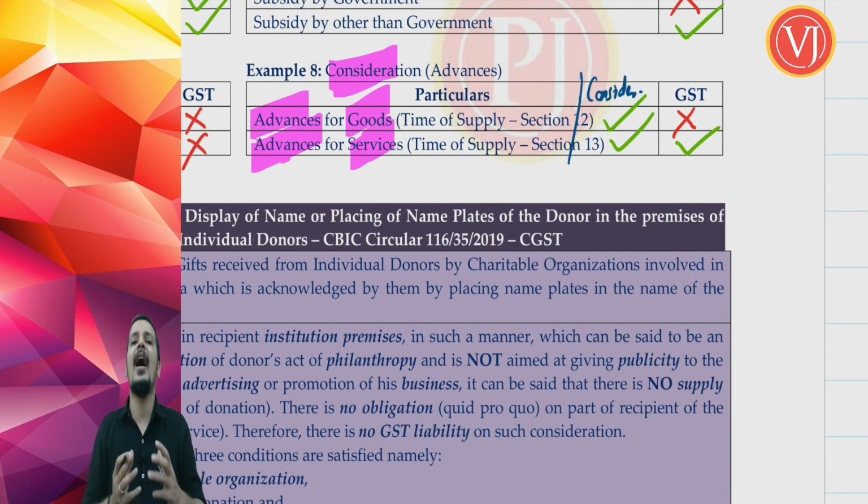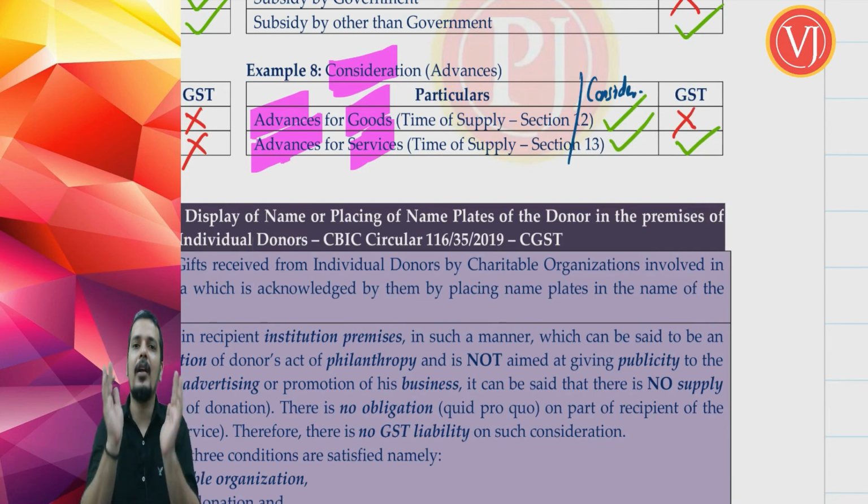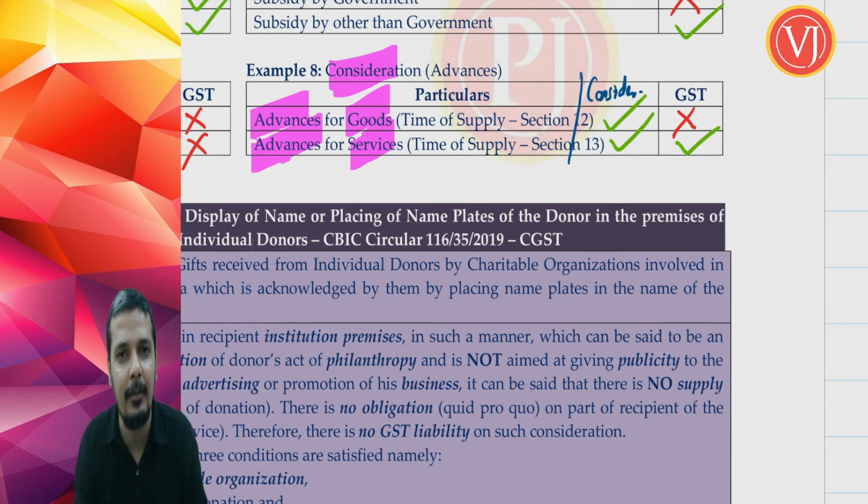That understanding will be clearer when we discuss a topic called time of supply. As of now, roughly understand a few things. Just understand, don't try to find the logic. The logic we will discuss in that chapter, time of supply.